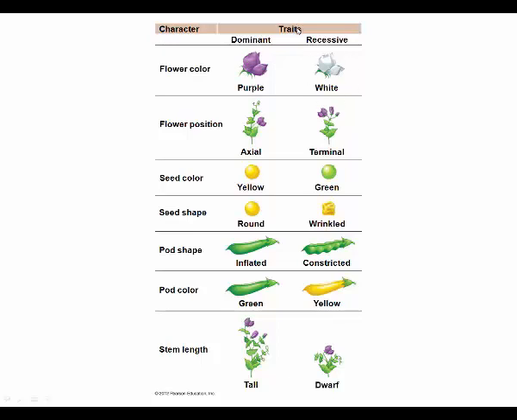The word trait is kind of loosely used. Sometimes it's referring to just flower color in general. Sometimes it's referring to the distinct versions of the trait. And that's what I prefer to say, that there's a recessive version or a white version and a dominant or purple version of a trait. The word character is hardly ever used, but this is the overall idea, that there were 7 basic traits, and for each one there are 2 alternative versions. Now, notice that there's no in-between version. There's no light purple version. There's no light green version. There is a very specific dominant and very specific recessive trait.